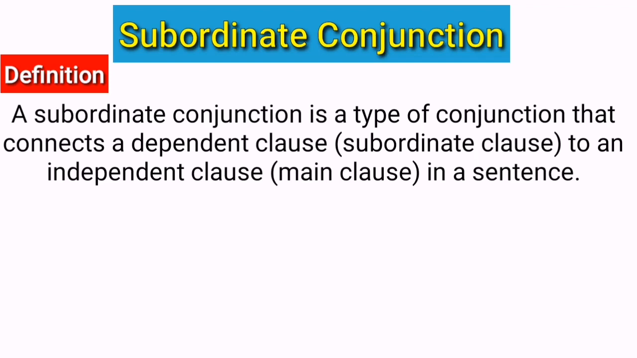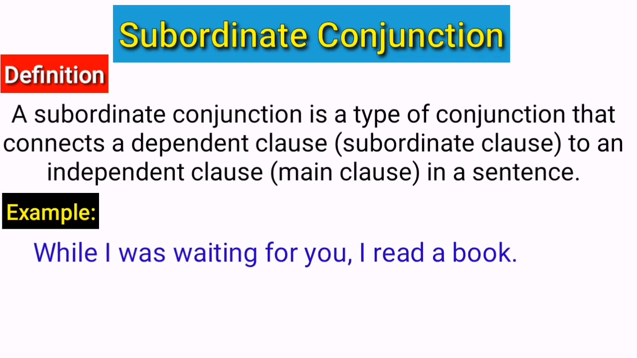I think still you are not getting the point, so let me give you some examples, then you will understand. For example, while I was waiting for you, I read a book. In the sentence, while I was waiting for you, I read a book, the word, while, is a subordinating conjunction. It joins the subordinate clause, while I was waiting for you, to the independent clause, I read a book. The subordinate clause tells us what the speaker was doing while he was waiting for the person. So, simply you can say here the word, while, is a subordinate conjunction because here it joins the dependent clause